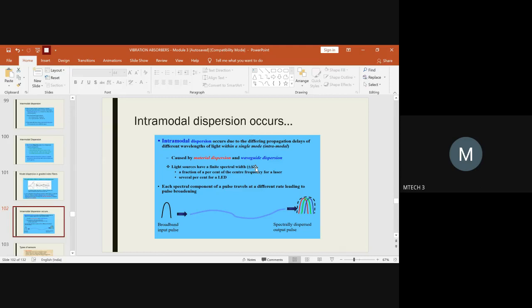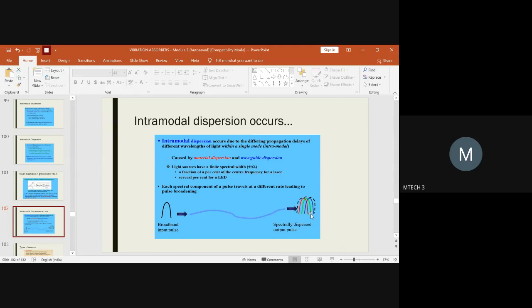If the bandwidth is not limited within the allowance value, it easily traverses a long distance with broadening of the pulse. If you use a laser or LED, it restricts the wavelength dispersion, and hence you can see the broadband input pulse is similar to the broadband output pulse. If that is not considered, then losses will come into the picture due to material dispersion or waveguide dispersion, and it results in broadening of the pulse from this end to this.